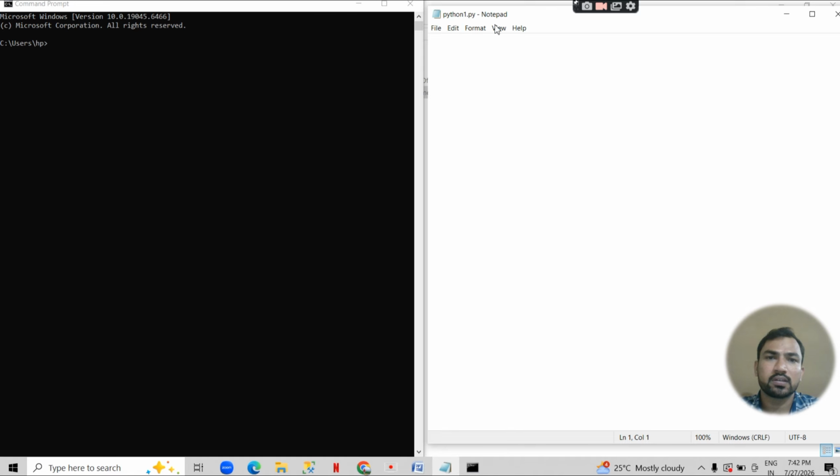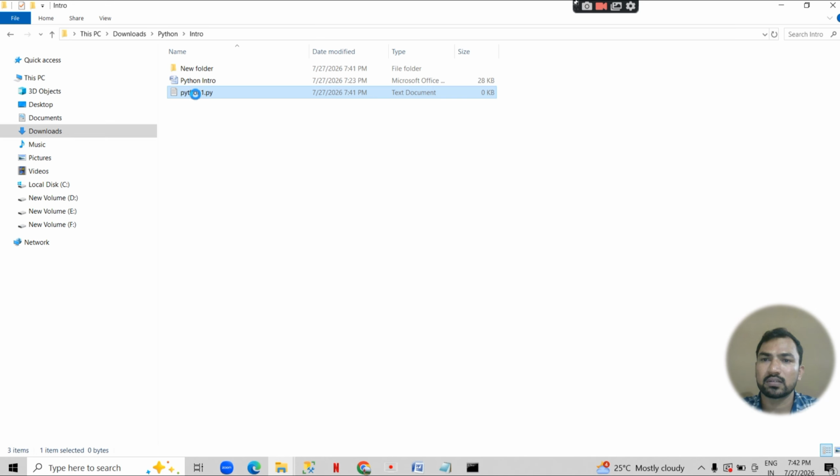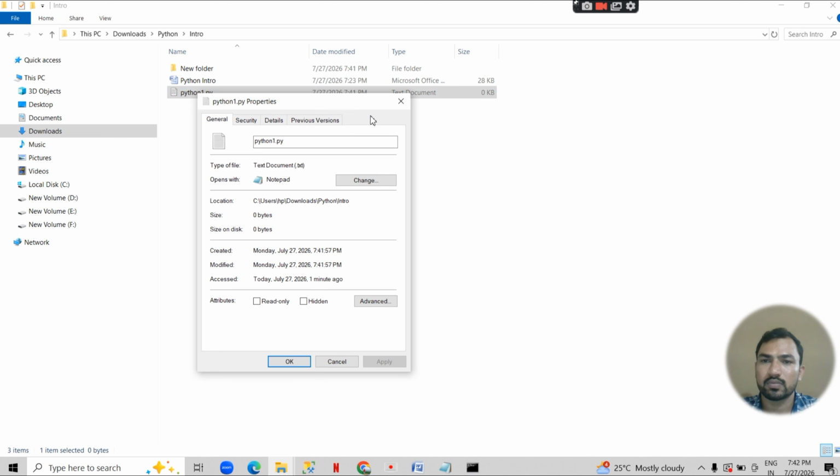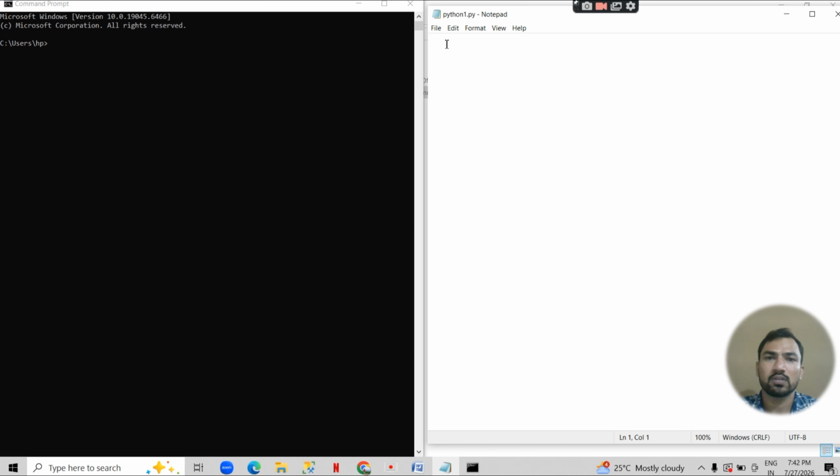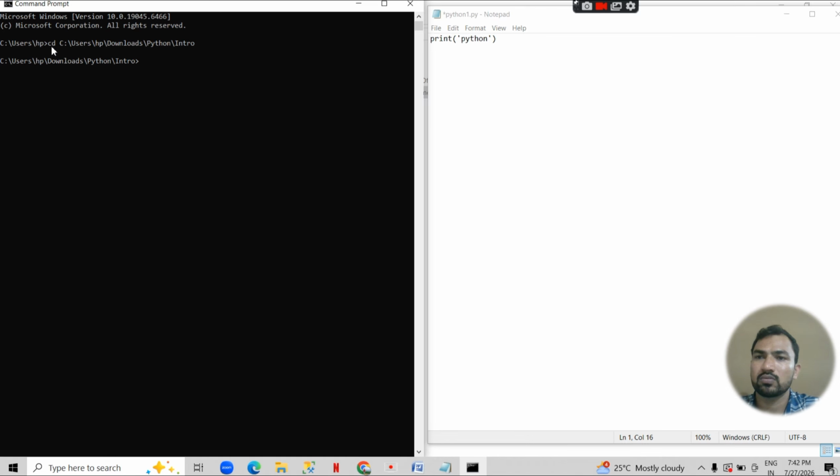We have created that .py file. For executing that file we need its path. What we will do is go to properties and copy this path. We have copied this path, and there is a file. We try to execute one single statement, print Python. What we have to do is write cd, then space, then the path. Now the path is set. Now we have to write the python keyword, and then the file name. What is the file name? python1.py.